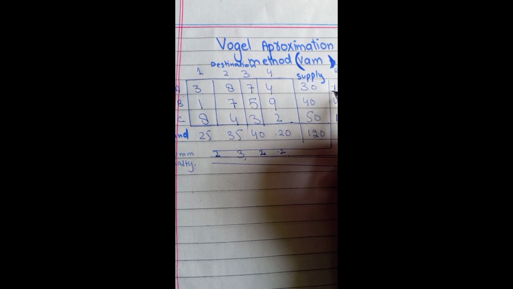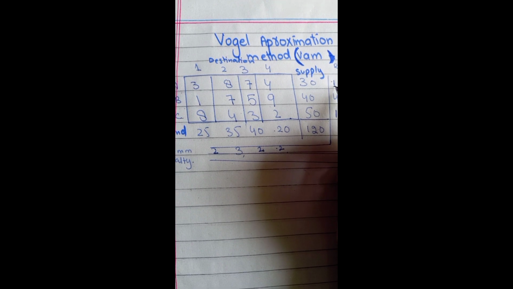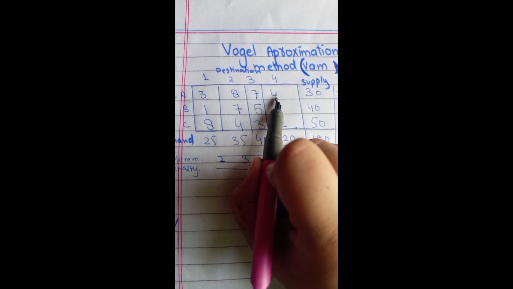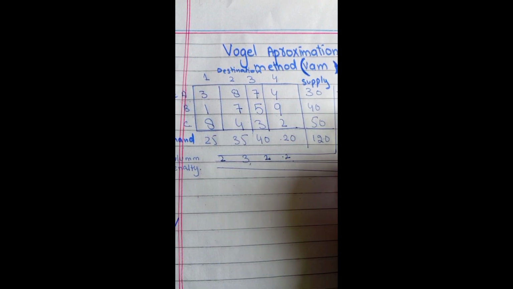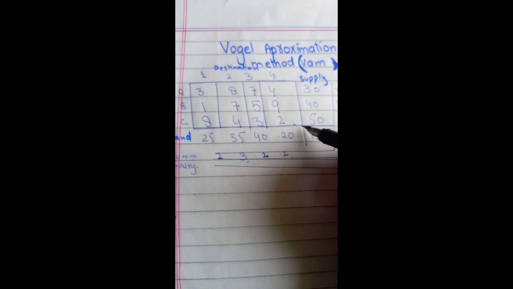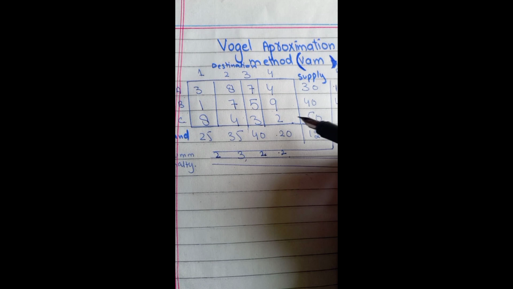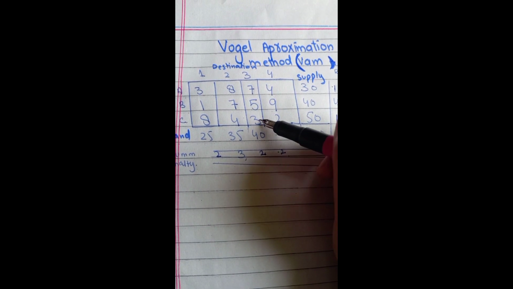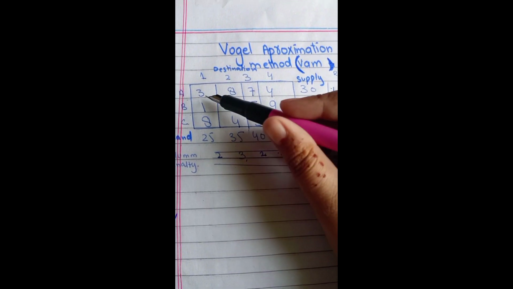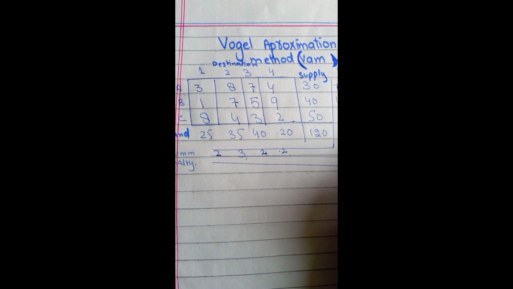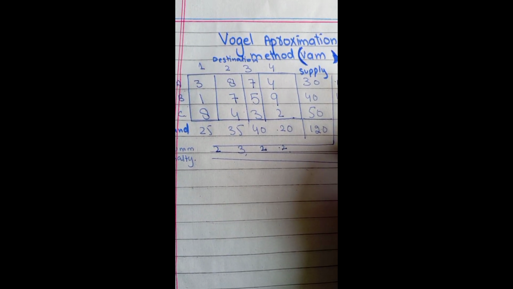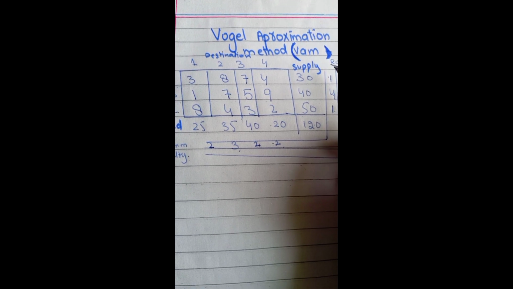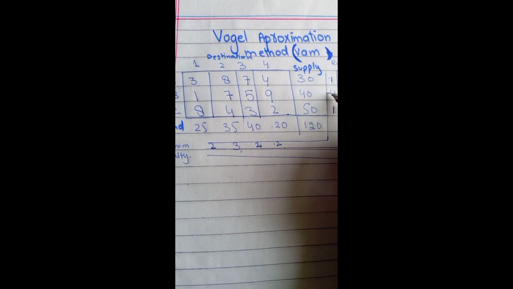In the same way, we write 1 because 4 minus 3 equals 1, 5 minus 1 equals 4, 3 minus 2 equals 1. We have chosen the least numbers in the row or column and written the difference in the penalties. So we have written all the penalties here.